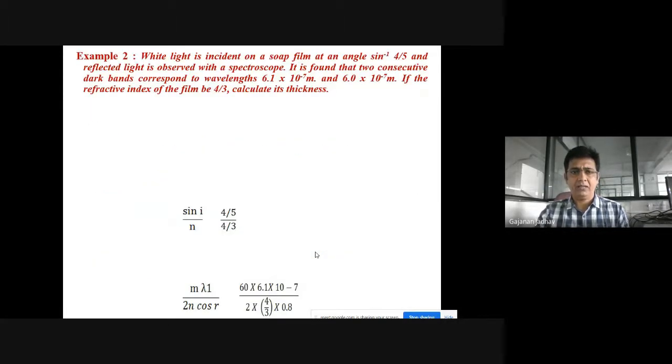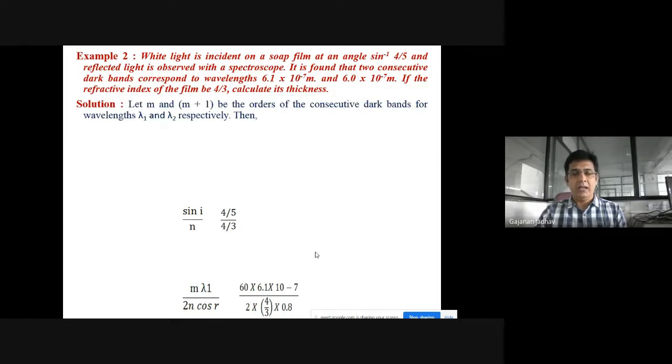We are given white light incident on a soap film at an angle sin inverse of 4/5, and the reflected light is observed with a spectroscope. It is found that two consecutive dark bands correspond to wavelengths 6.1 × 10^-7 meter and 6 × 10^-7 meter. If the refractive index of the film is 4/3, then we are asked to calculate the thickness.